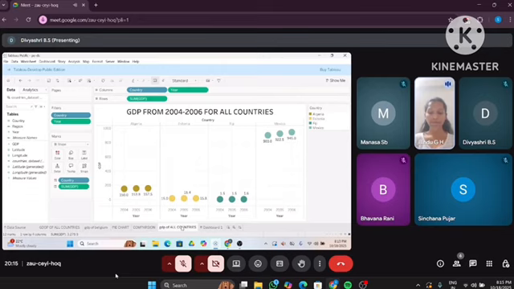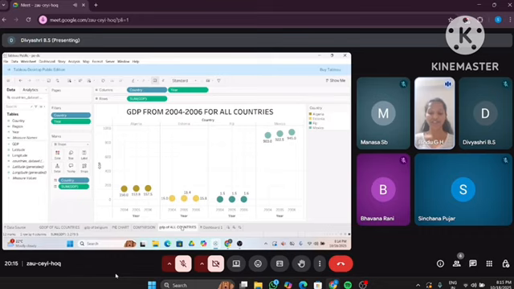The purpose of the visualization is to examine economic growth and stability among the countries. By plotting GDP for three years, the visualization shows how economies evolve during this period, which countries maintain consistent growth, and which showed fluctuation in economic output.